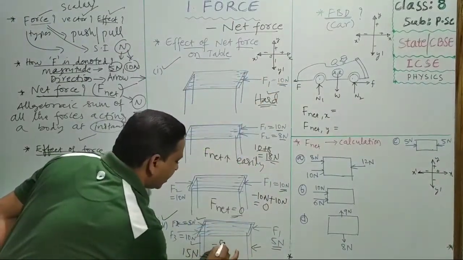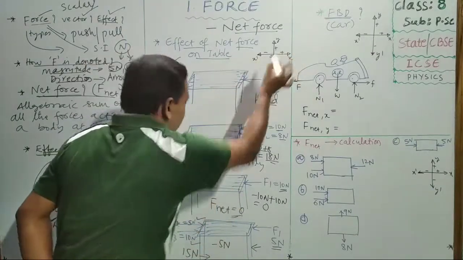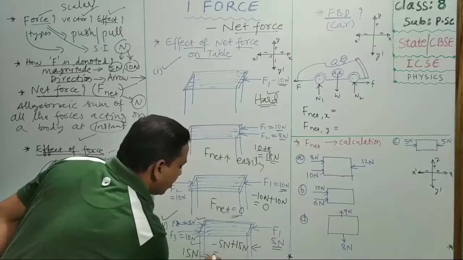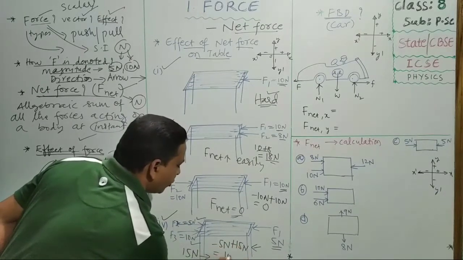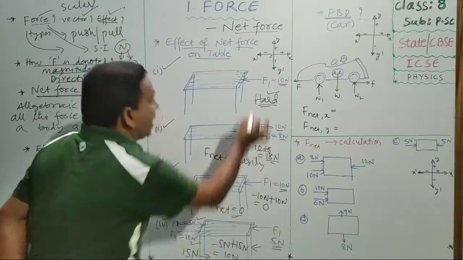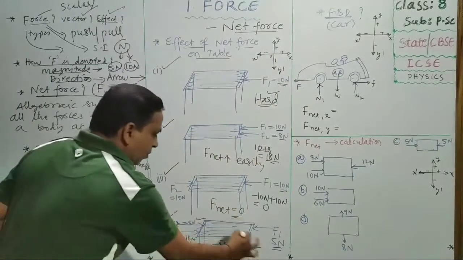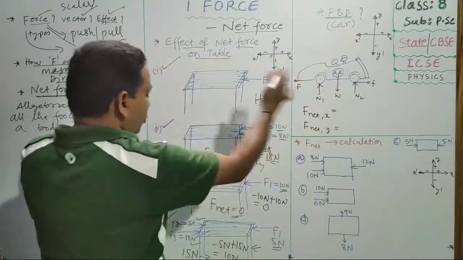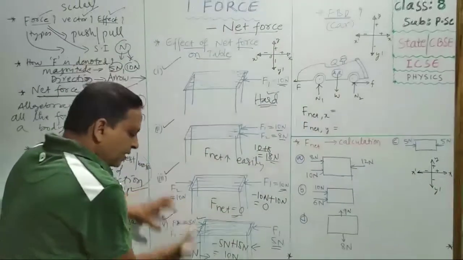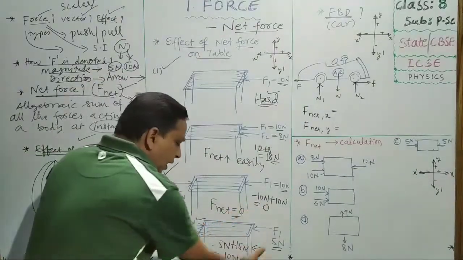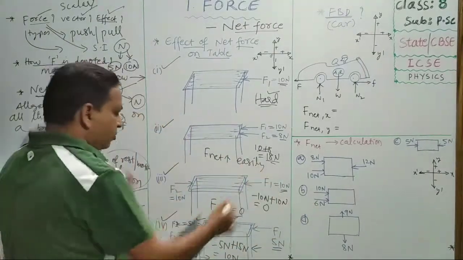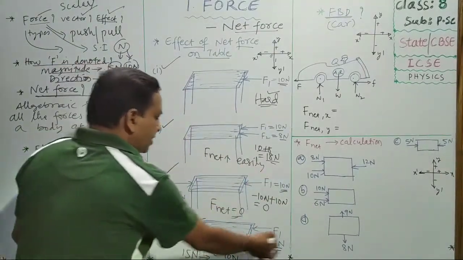So minus 5 plus 15 is 10 newtons on the plus side. This means the table will move from left to right, because on this side the net force is more. The total net force is 10 newtons, working left to right, so the table will move in this direction.